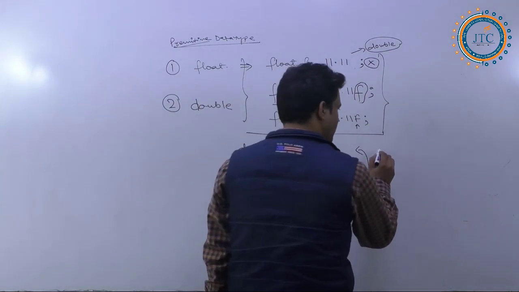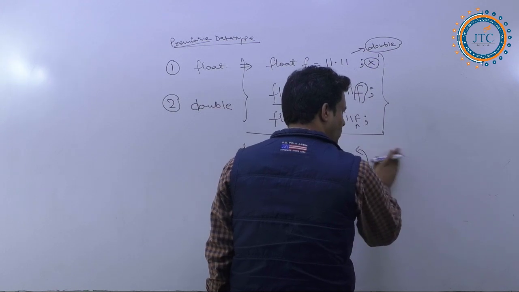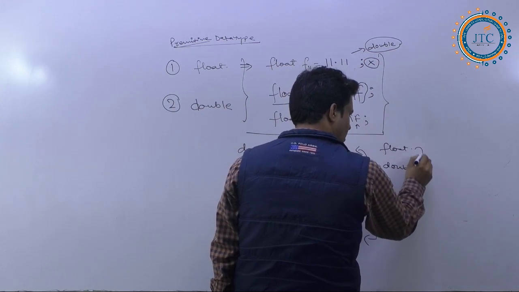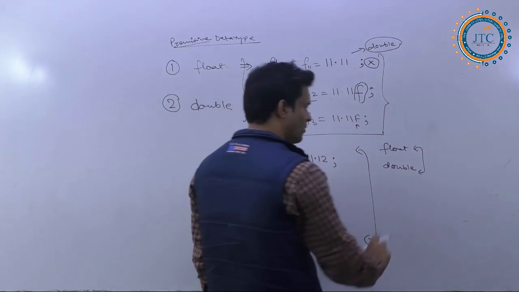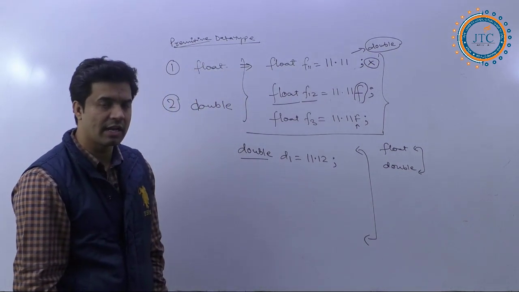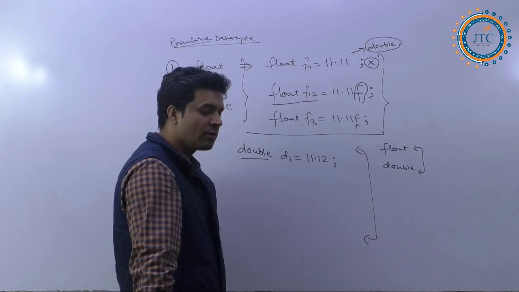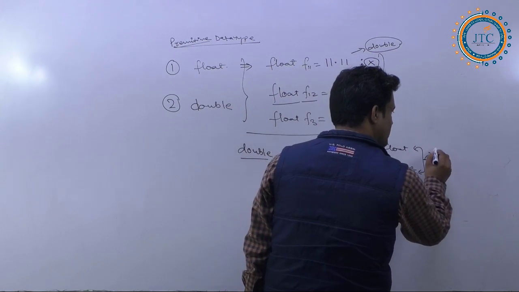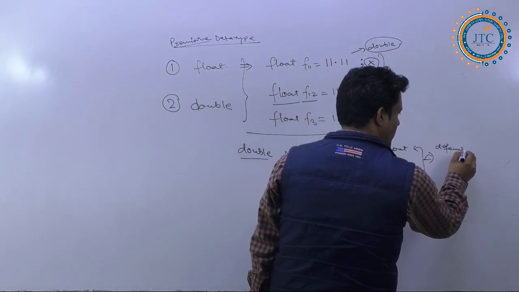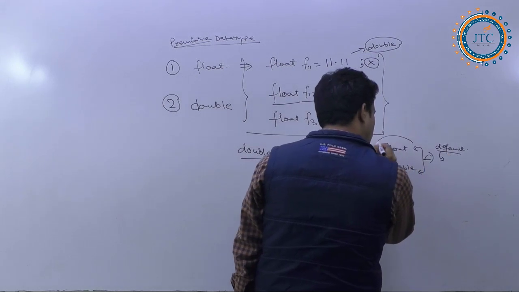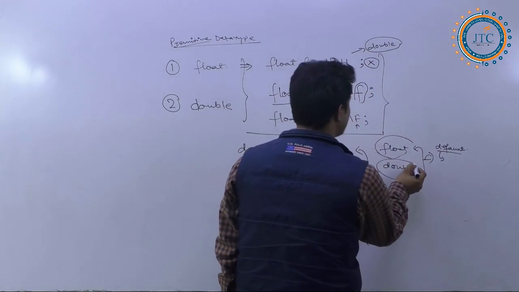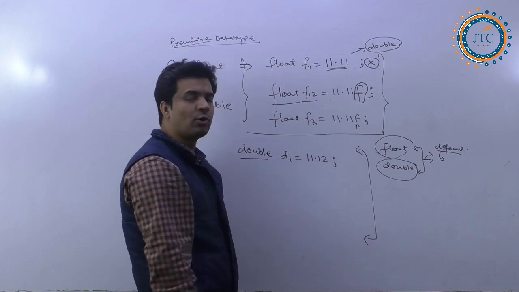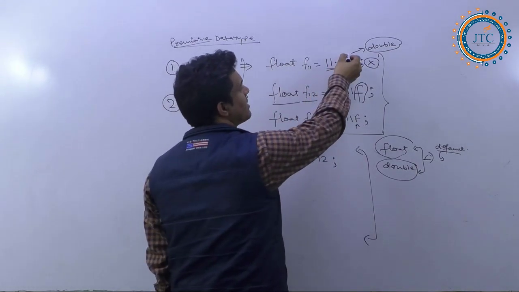Out of float and double, whenever we have these two things, the default one is the double. Which means that if you have written something like 1.11, by default it will be considered as a double.